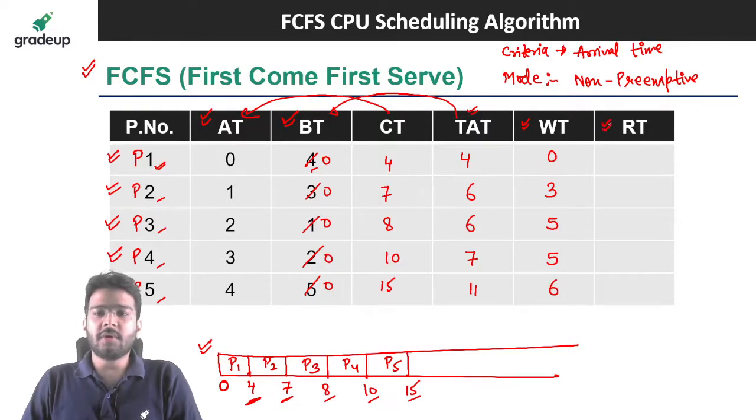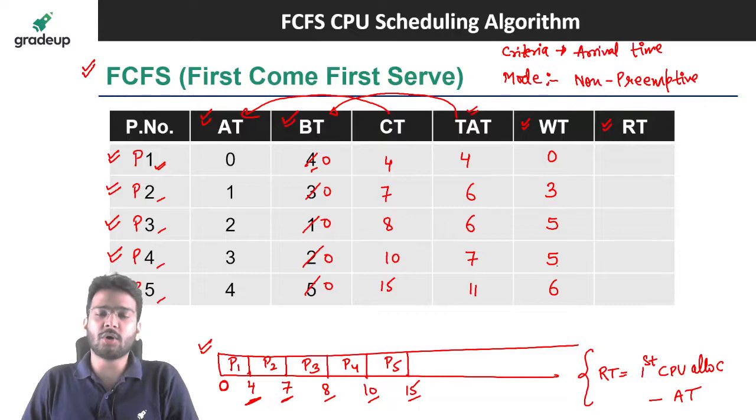Now if we talk about response time, so response time is equal to first time CPU allocation minus arrival time. This is going to give you response time. In case of all non-preemptive CPU scheduling algorithms, always your waiting time will be equal to response time. But here you can verify as well.